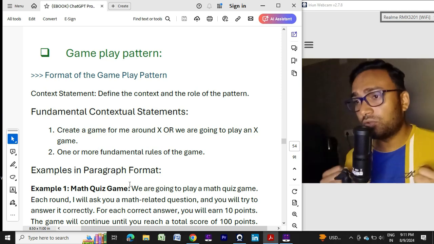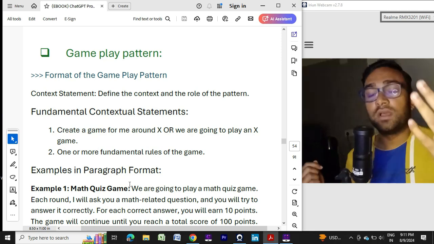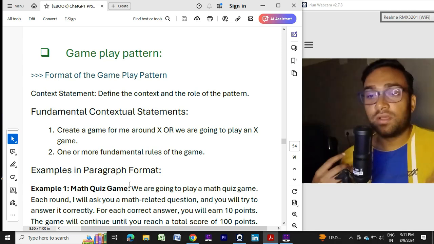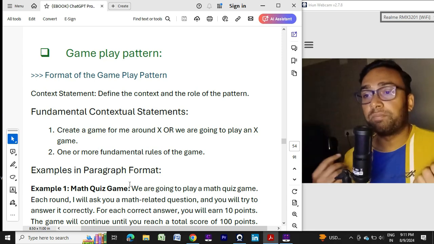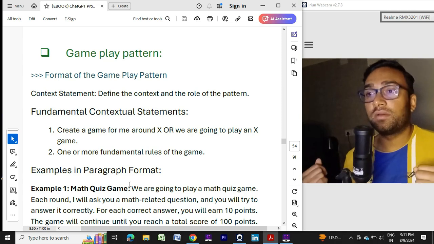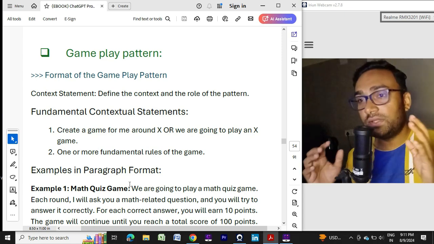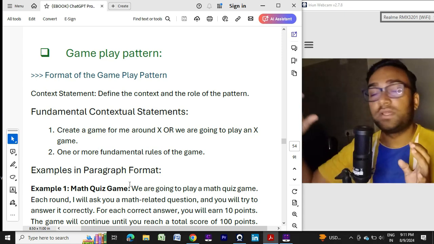Another example: you are a doctor, I am a patient; or I am a teacher, you are a student; or I am a gym owner and health coach, and you are a student. In that way we will play a game on a particular subject.